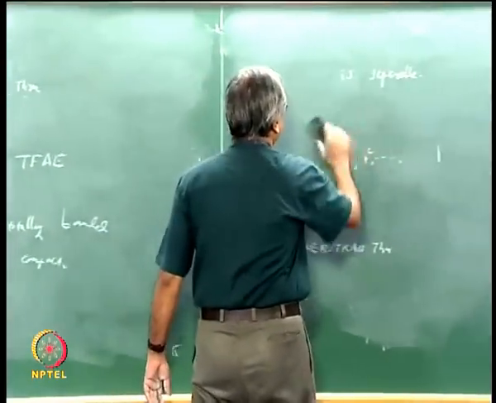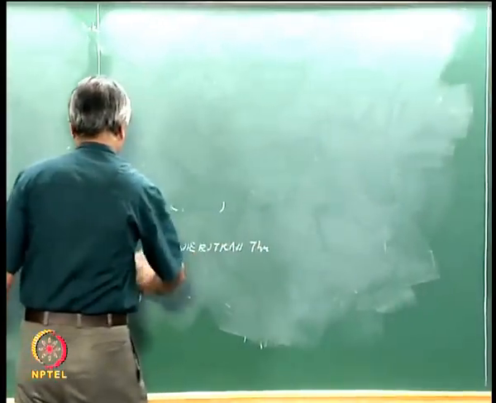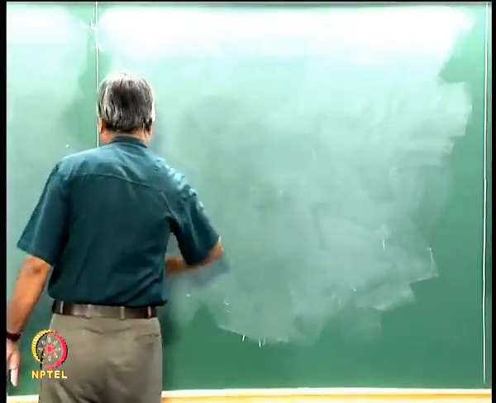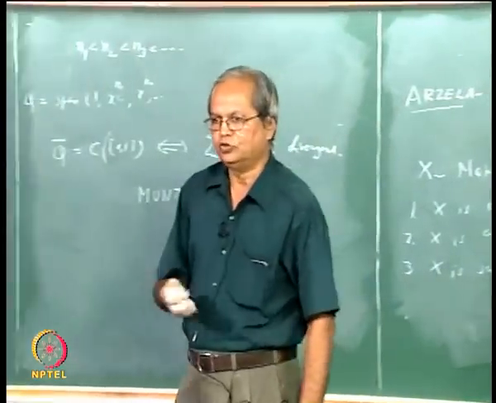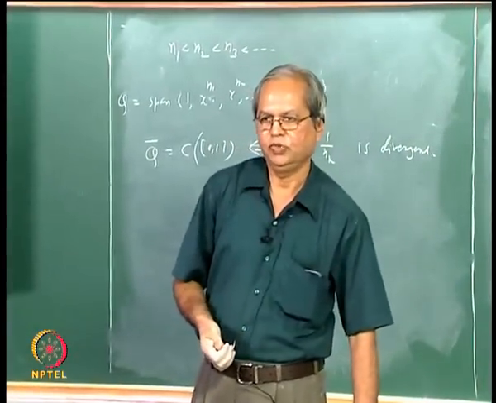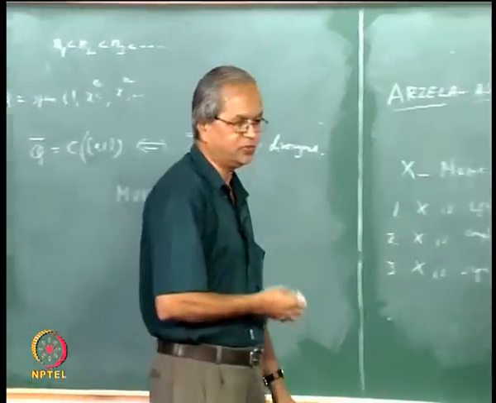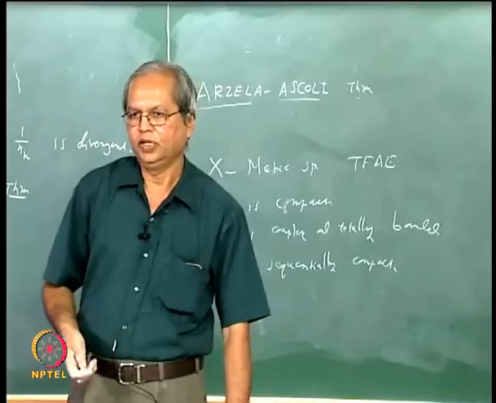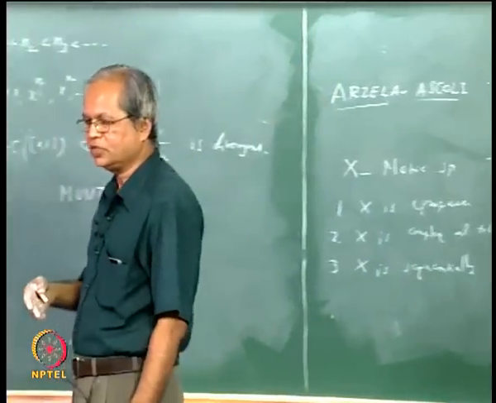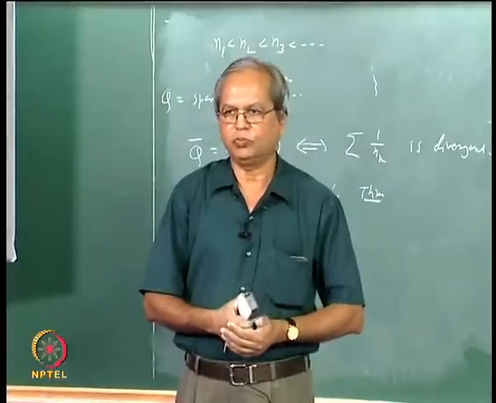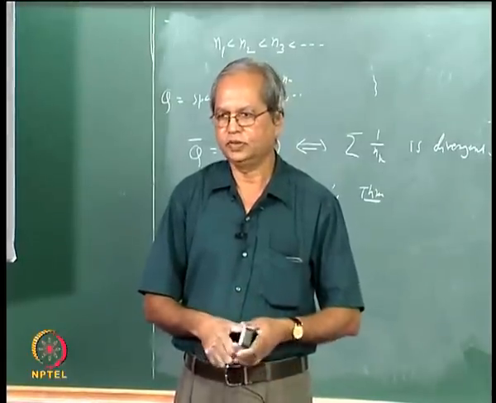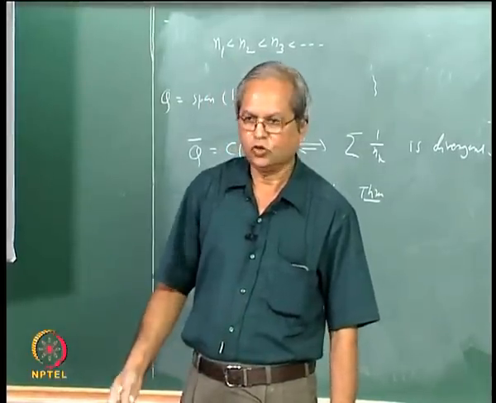These characterizations are useful to decide which sets are compact in well-known metric spaces. Suppose we take the usual spaces R^n. Then there is another famous theorem, the Heine-Borel theorem, which says that a set is compact if and only if it is closed and bounded.